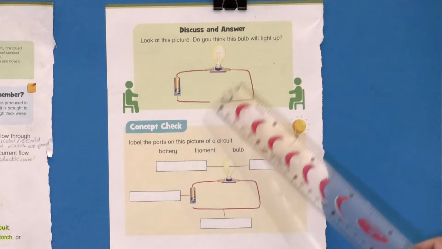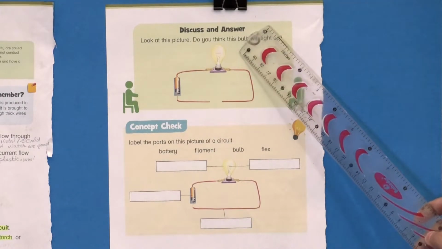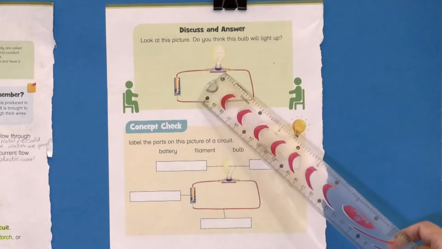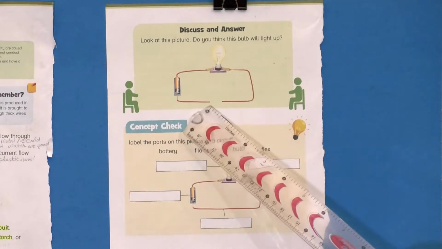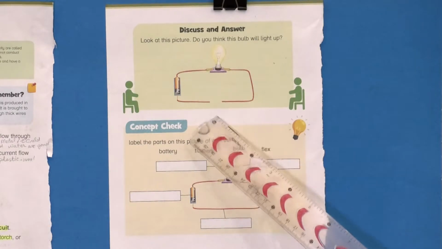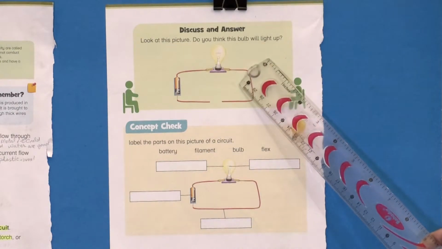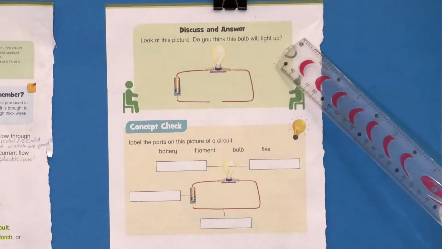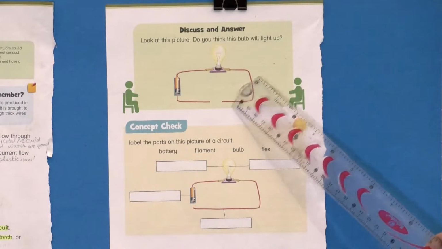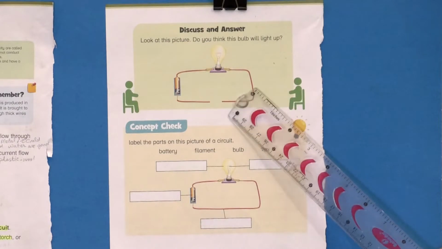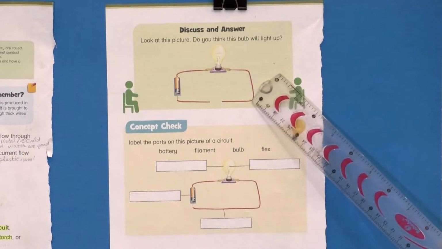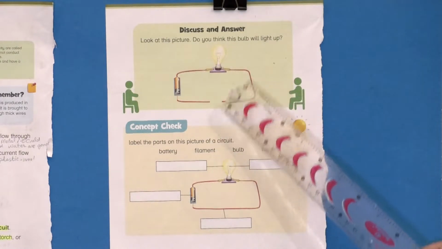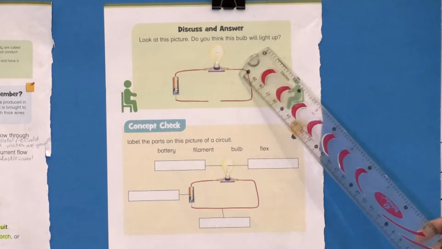There is a gap, so this bulb is not going to light up through the battery, because the other end has a gap, so the bulb is not going to light up through this incomplete circuit. You can say this is an incomplete or open circuit, and it cannot allow the electric current to flow, so the bulb is not going to light up.